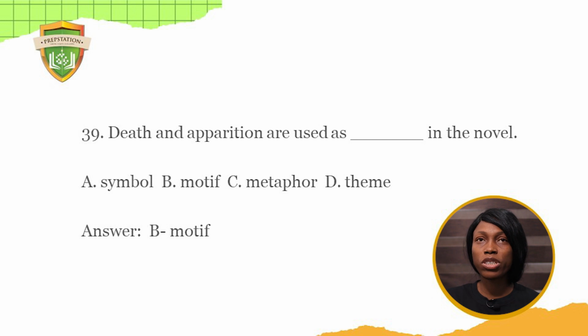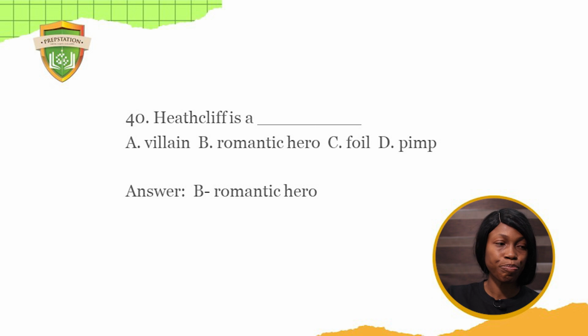Like, when Catherine died, Heathcliff was ready to go out of his way. He kind of went mad to an extent. He became hostile and he almost ran mad when Catherine died, and he was not himself for a very long time. And it was said that Catherine's ghost was seen because at some point Heathcliff could see Catherine in the eyes of every young girl in the novel. So in this case, death and apparition are used as a motif in the novel Wuthering Heights.